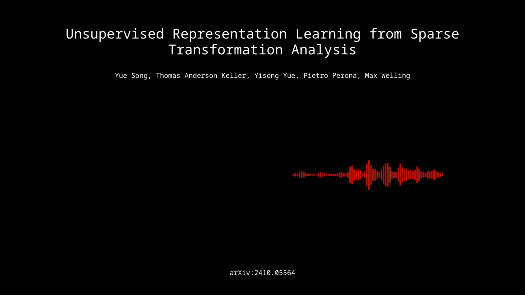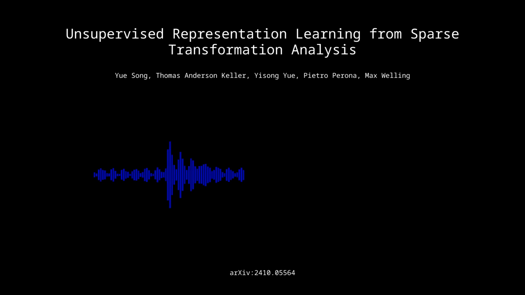Okay, so it seems like the paper really wanted to test STA on a lot of different data sets. It did. Can you talk about the data sets they used and what metrics they used to see how well the model performed? So they tested STA on a bunch of data sets: MNIST, Shapes3D, Falcor3D, Isaac3D, and Cityscapes. Wow, that's a lot. Yeah, and they chose this variety of data sets to see how well the model worked on different types of visual data, making sure it's robust and generalizable.